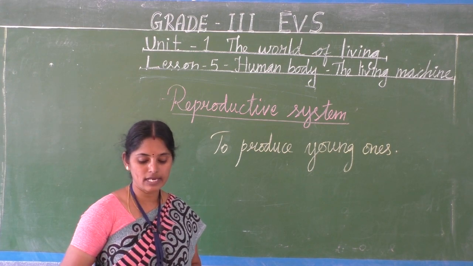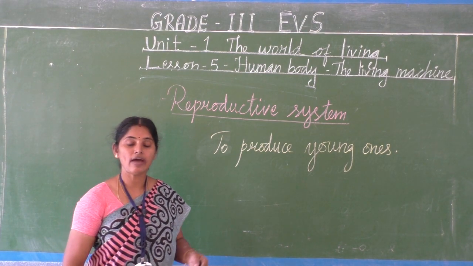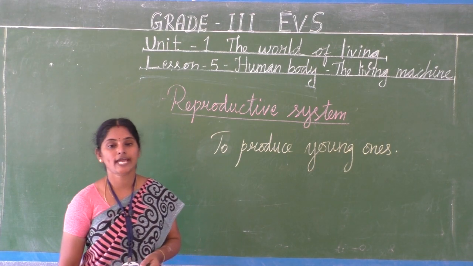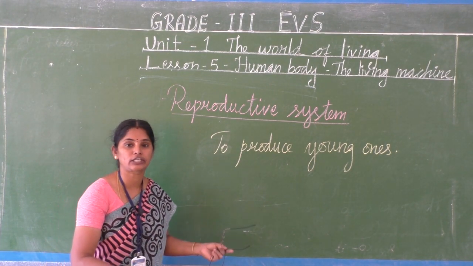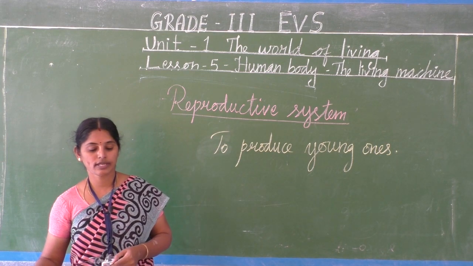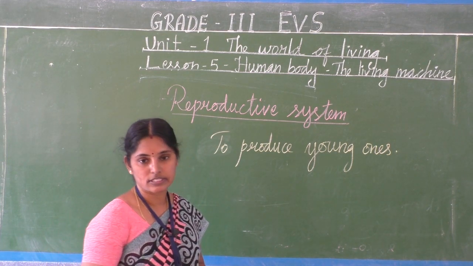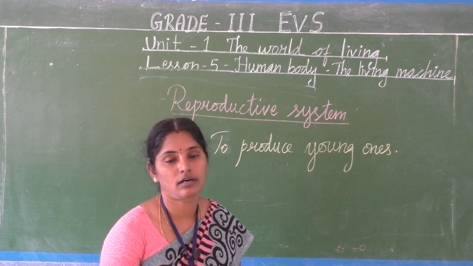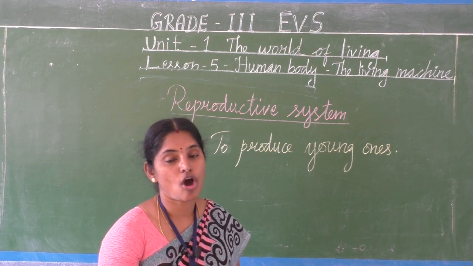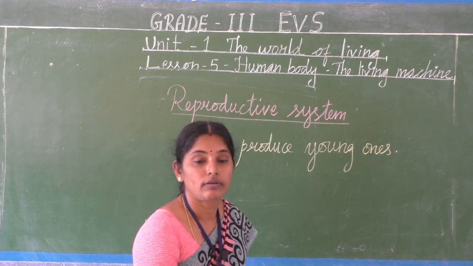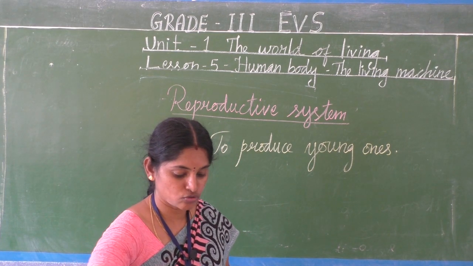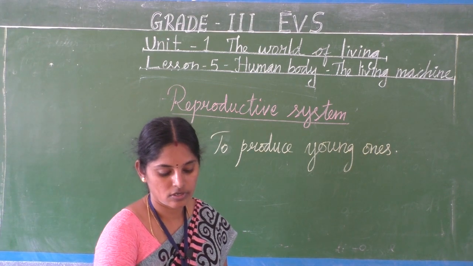Male and female organisms have different kinds of reproductive organs. That is the reproductive system. So we studied about 8 main organ systems in our body. So we are coming to the end of this lesson.